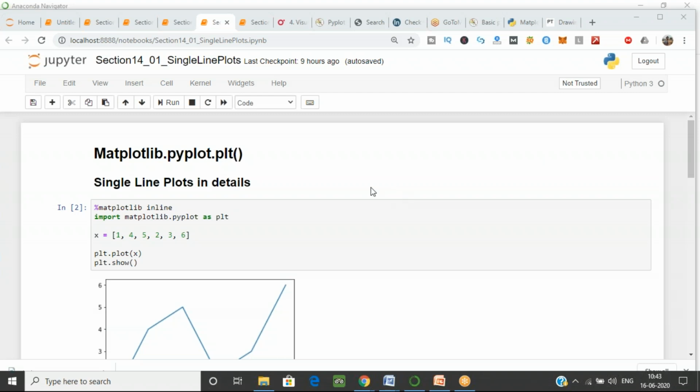Okay, let's start. Your first topic is the single line plot. I am familiar with the mathematical function, that is your plotting library and line function. Now what to do? I only have the x-axis.